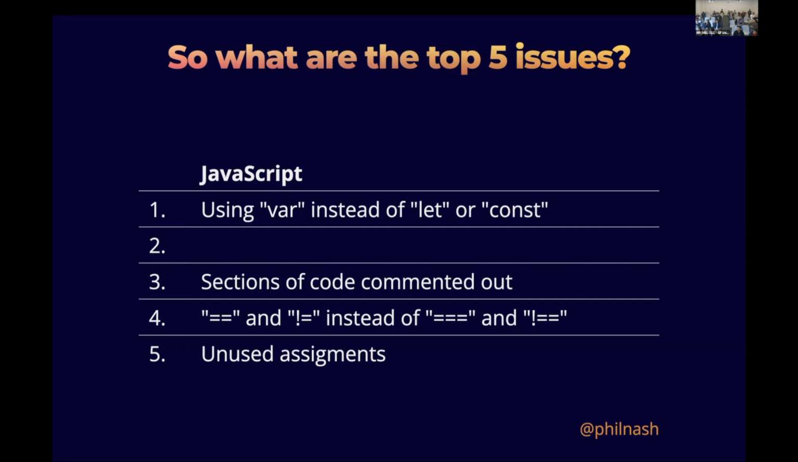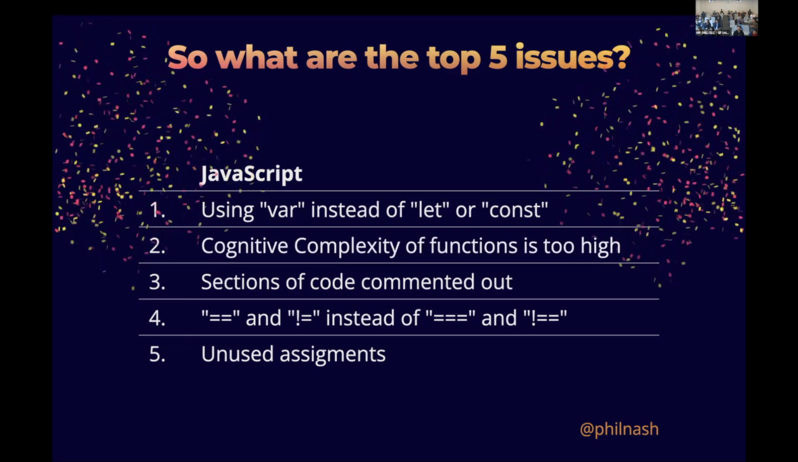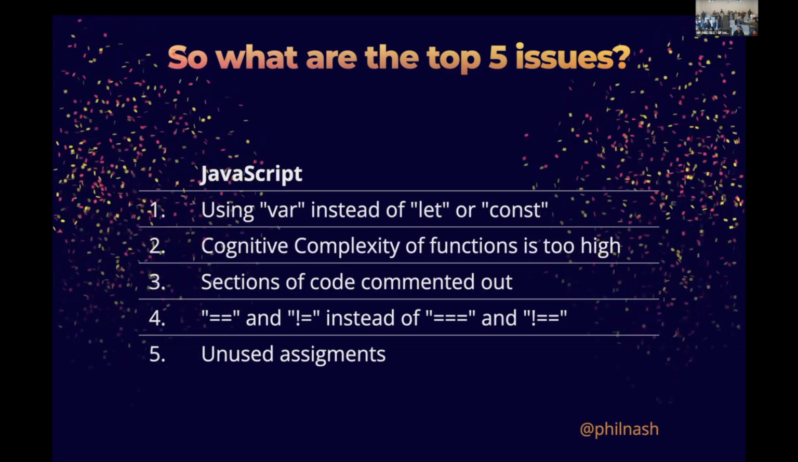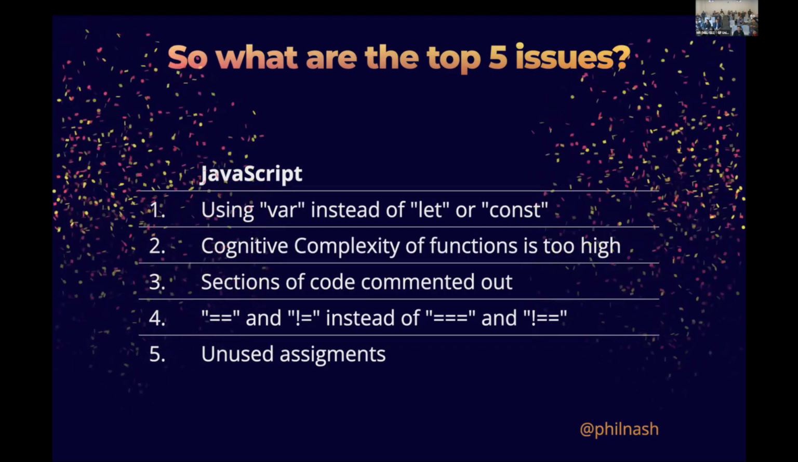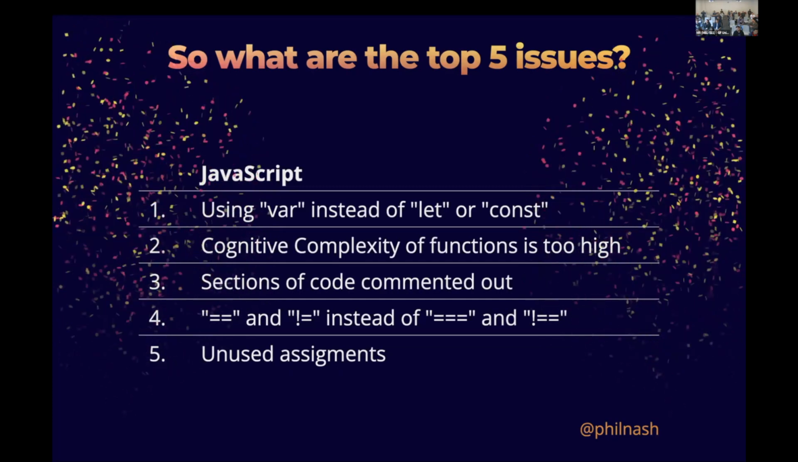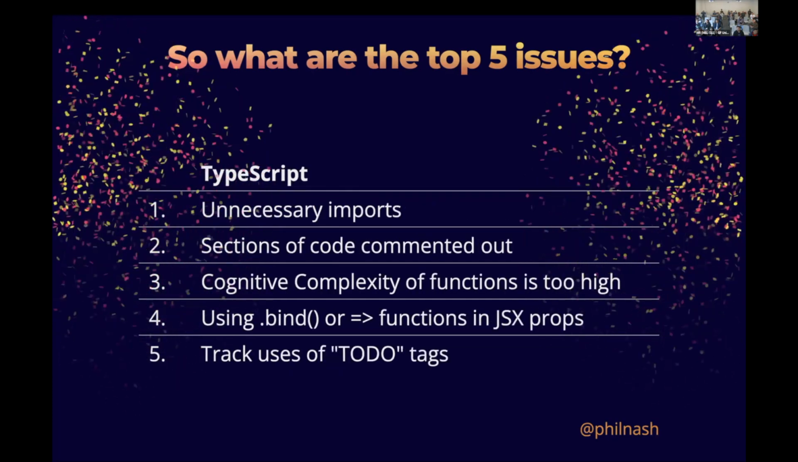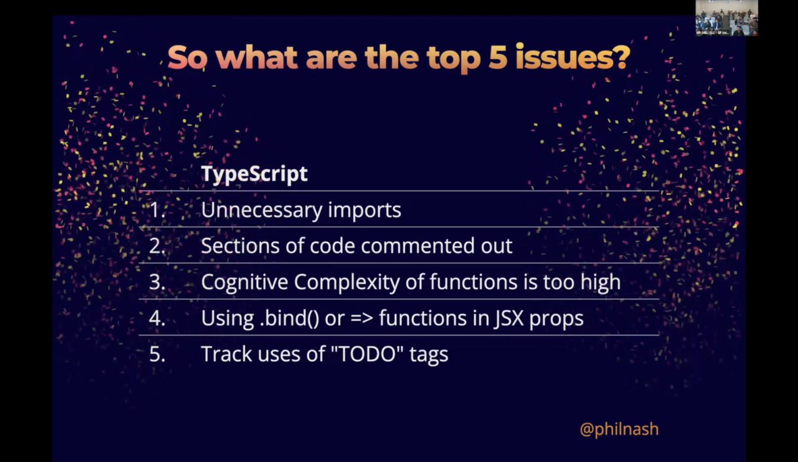And then there's number 2. Number 2 is probably less likely to be simple to change up. Number 2 is the cognitive complexity of our functions being too high. Lots of confetti for this one. I like it. Possibly too much confetti this time. Cognitive complexity of functions is too high. It turns out it's number 3 in TypeScript as well. More confetti. The cognitive complexity of functions is too high. It goes onto the next page.